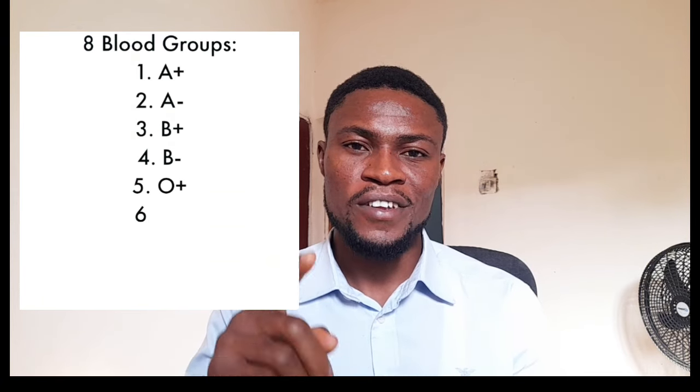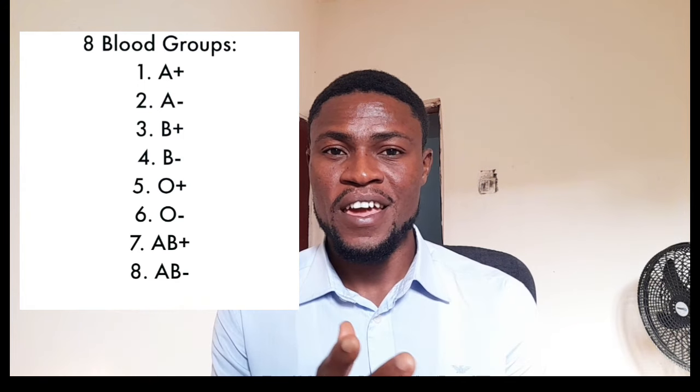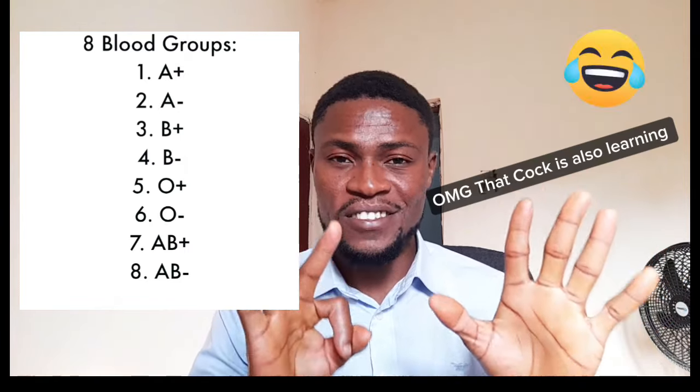So in conclusion, we have about 8 blood groups or blood types according to the ABO and RH blood grouping system. Okay, we have the A positive, A negative, B positive, B negative, O positive, O negative, AB positive, AB negative. That is 8 blood groups.